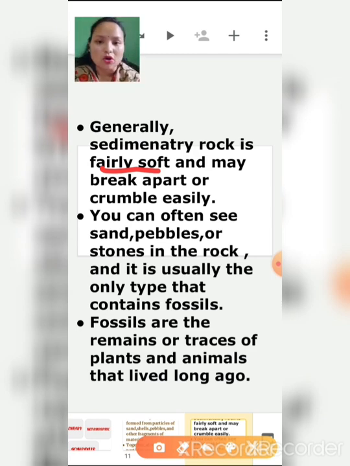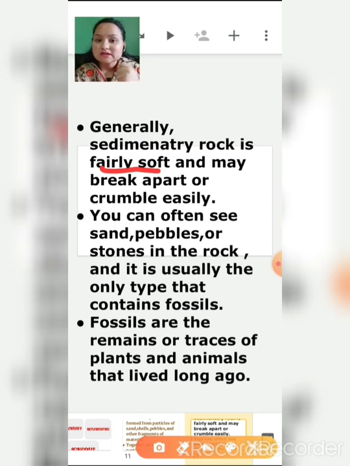Like you can see this chalk here. I can break this chalk easily like this. I have made it into two parts, right? And I can even crumble it and make powder of this. So that means in the beginning sedimentary rock is soft.